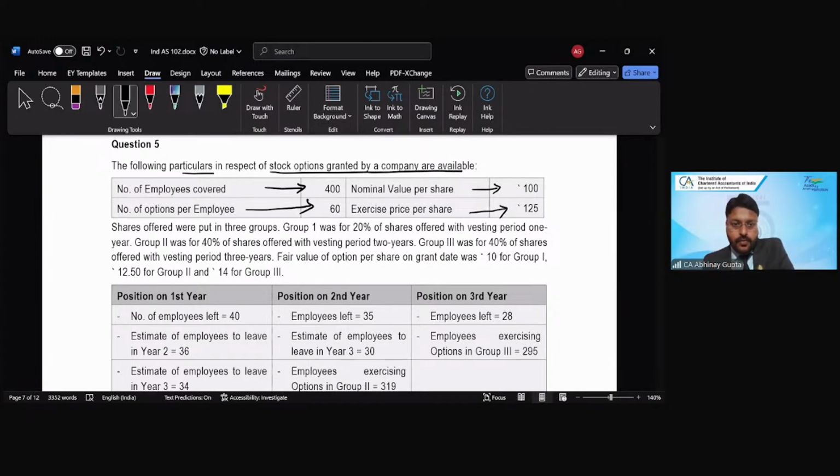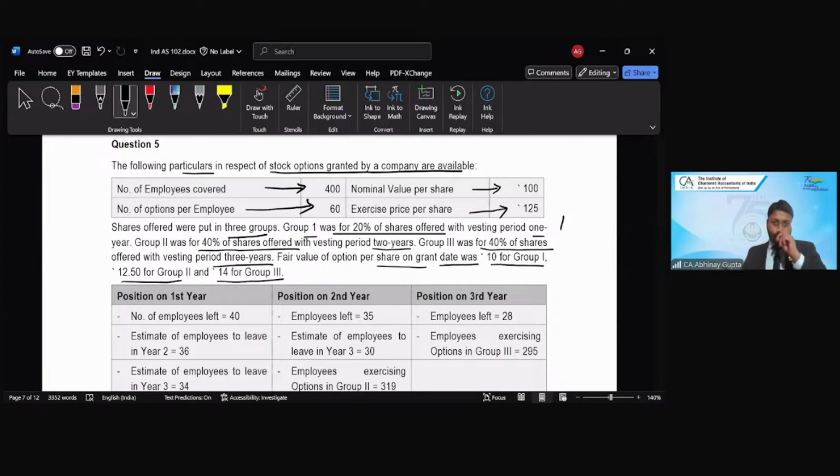Shares offered were put in three groups. Group 1 was for 20% of the shares offered with a vesting period of 1 year. Group 2, 40% of the shares offered with a vesting period of 2 years. And Group 3, for 40% of the shares offered with a vesting period of 3 years. Fair value of the option per share on the grant date was rupees 10 for Group 1, 12.5 for Group 2, and 14 for Group 3.